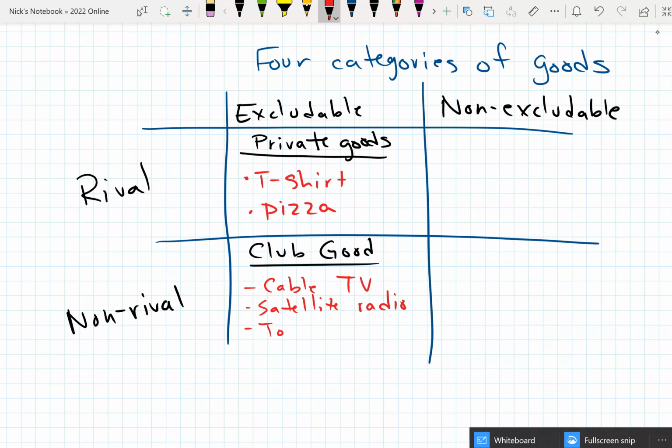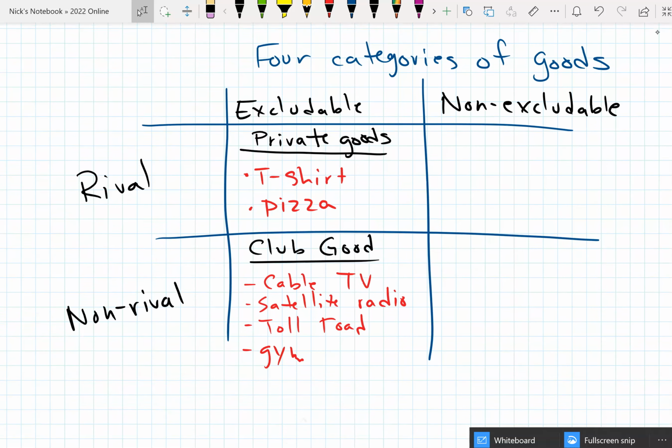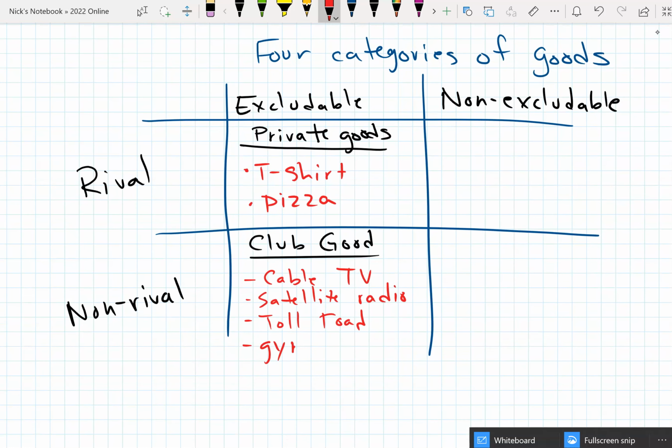Two other examples: a toll road and a gym. Now the last two, I should put a caveat: if not crowded.